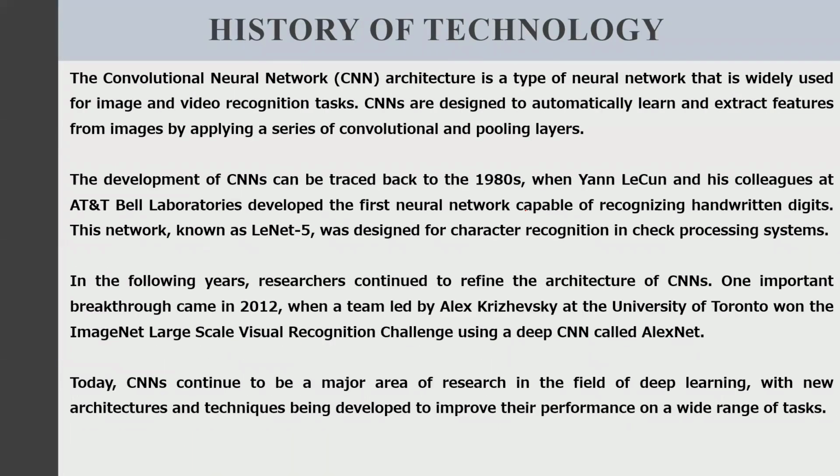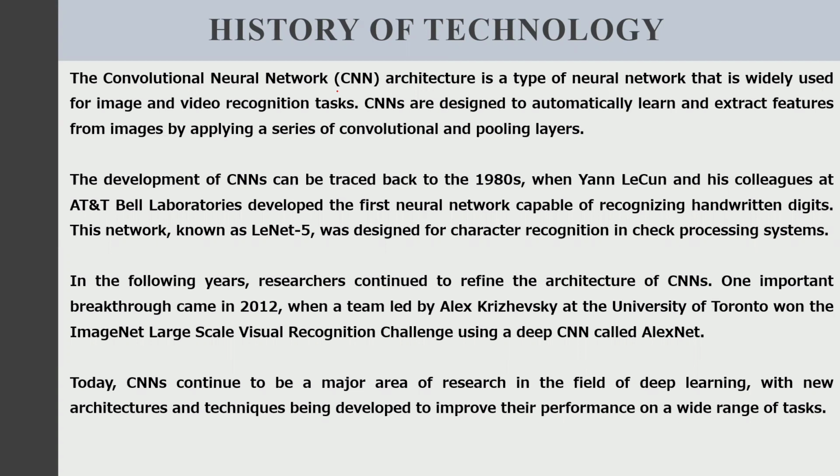Coming to the history of technology, the convolutional neural network architecture is a type of neural network that is widely used for image and video recognition tasks. CNNs are designed to automatically learn and extract features from images by applying a series of convolutional and pooling layers. The development of CNNs can be traced back to the 1980s when scientists at AT&T Bell Laboratories developed the first neural network capable of recognizing handwritten digits. This network, known as LeNet-5, was designed for character recognition